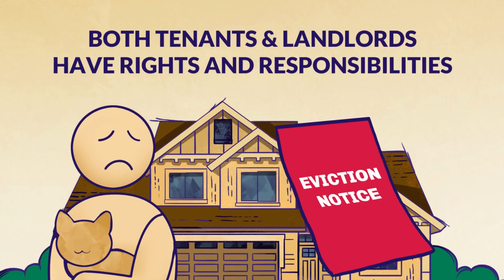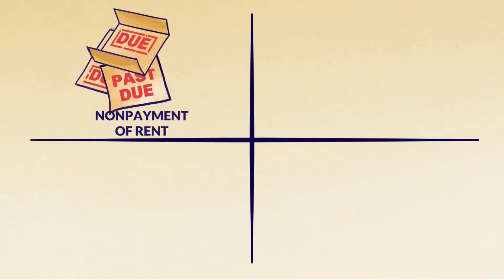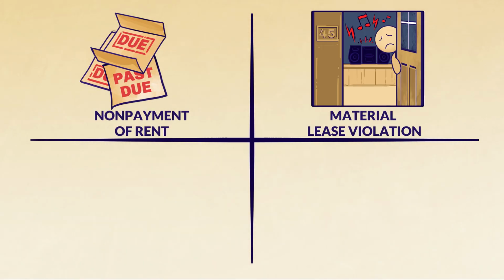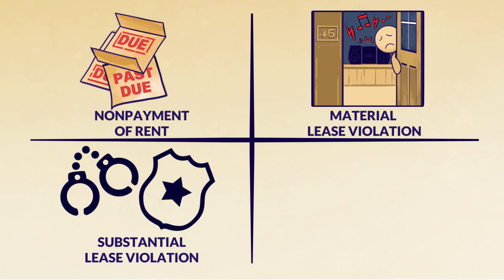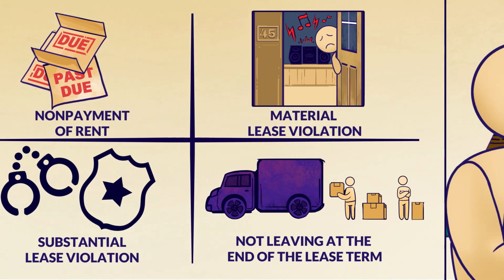Eviction is a legal process in which both tenants and landlords have rights and responsibilities. In New Mexico, there are 4 different reasons why a landlord can evict a tenant. Non-payment of rent. A material lease violation, meaning violations of the lease. A substantial lease violation, meaning something more serious. Not leaving at the end of the lease term, if 30 days' notice was given.